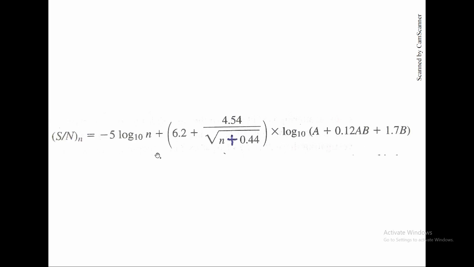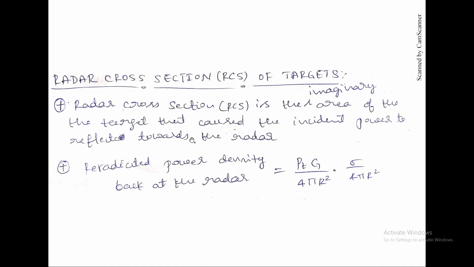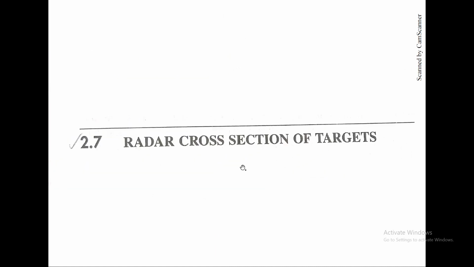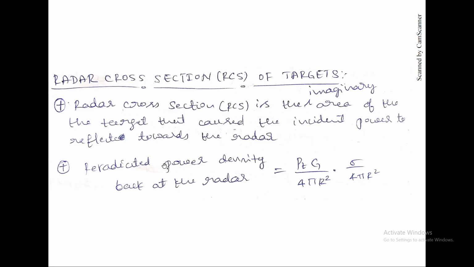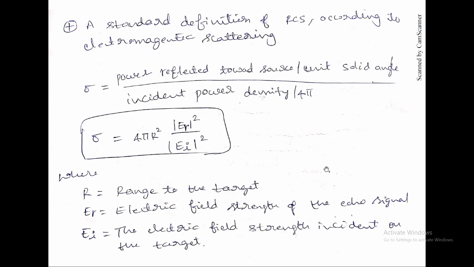Okay, next thing, this calculator. Radar cross section of the target. Basically, this is just a brief note, not that important here. The radar cross section term is sigma, which we already saw in the re-radiated power density, where the power density is Pt G by 4 pi R squared into sigma by 4 pi R squared.